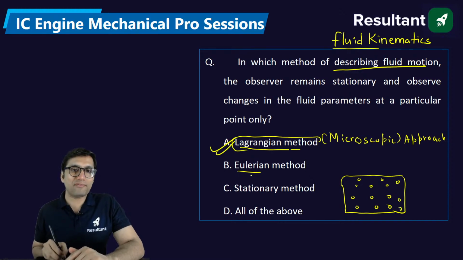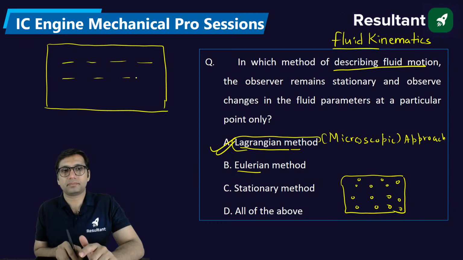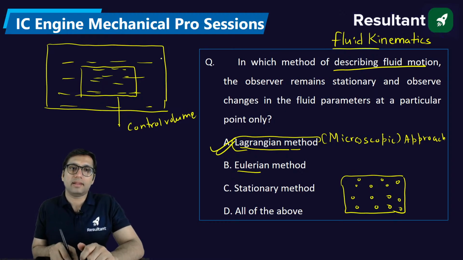On the other hand, if we select a control volume and study the behavior of all the particles together in it, that is called the Eulerian approach.